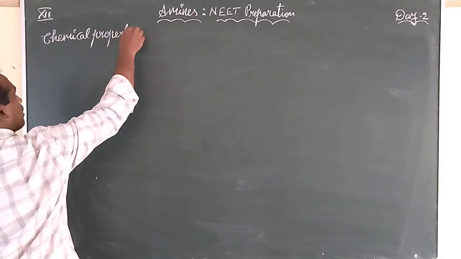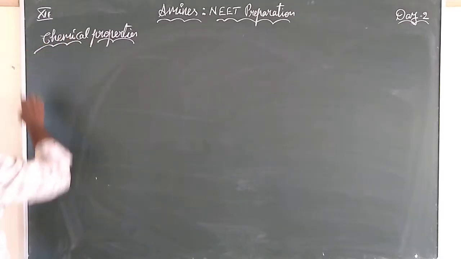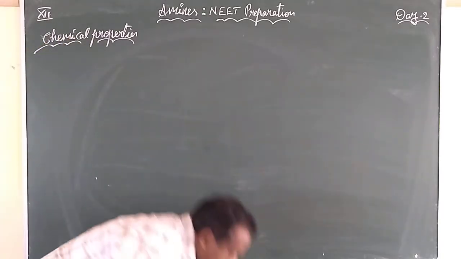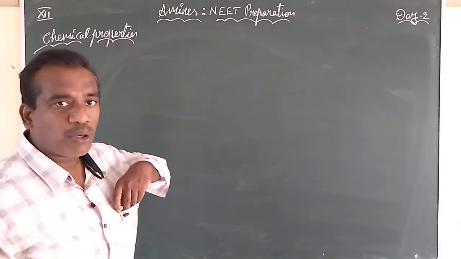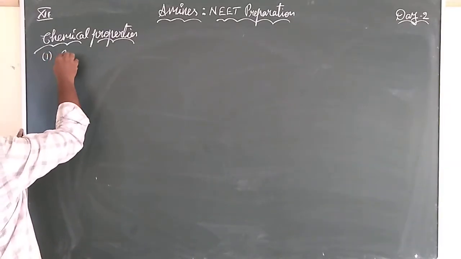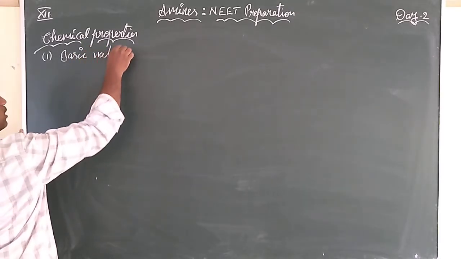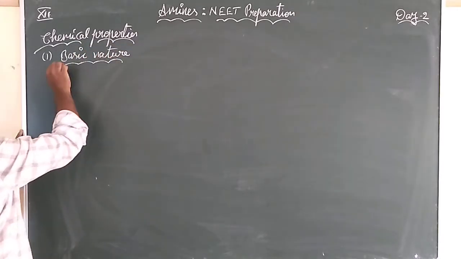So once you remember the chemical properties, the first and foremost chemical property that we come across is basic nature or basicity.